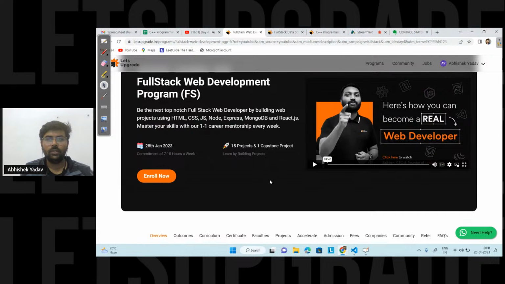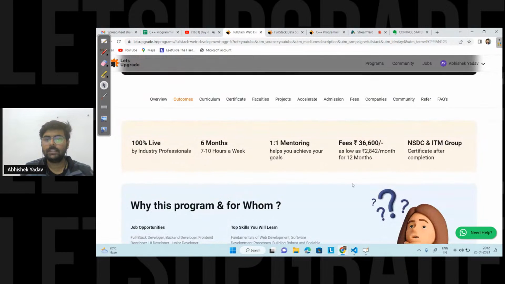Great. So from our industry expert, here you can see the photo, and he teaches very well. I have attended his backend lecture, and I have learned a lot from it. So you can go here and enroll in our full stack web development program. And here you can see we are using the React.js framework to do the front end part, Node.js and Express.js to do the backend part, MongoDB to do the database part, and we are covering the basics, that is HTML, CSS, and JS. Okay, USP is clear.